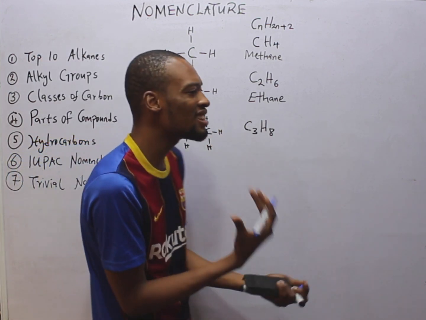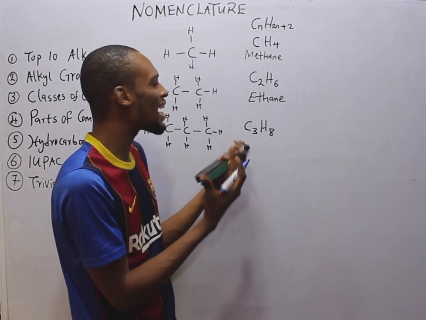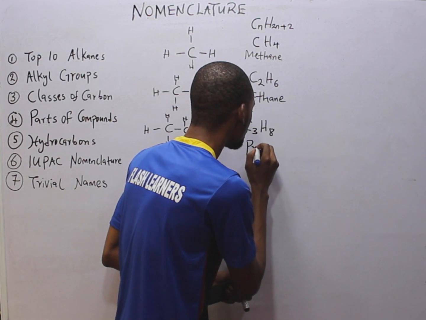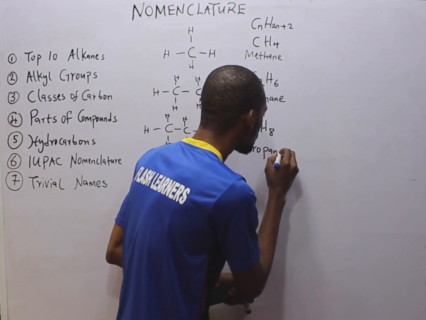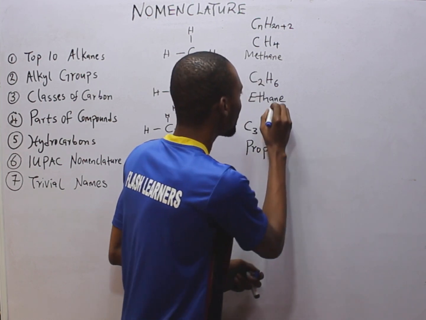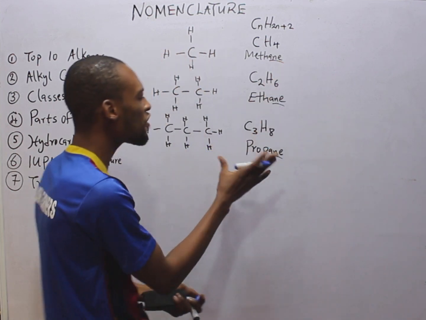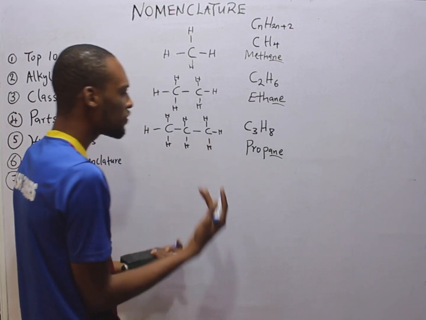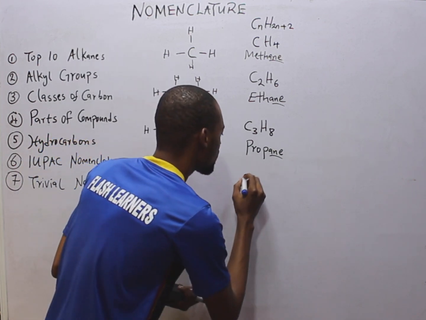C3H8. And what is the name of the alkane with 3 carbons? It is simply propane, with the suffix -ane for alkanes.